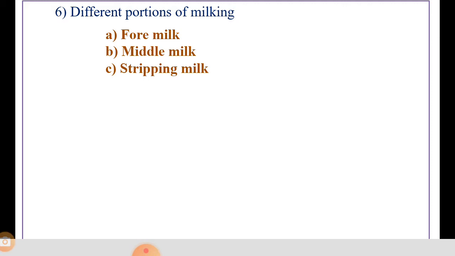What is SNF? SNF means solids not fat. The SNF content of the milk in these three different portions is practically the same. The difference in composition is observed in the fat content.